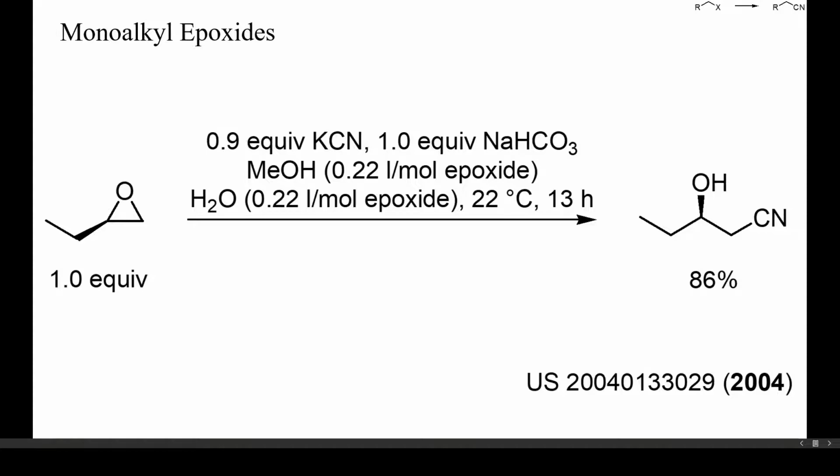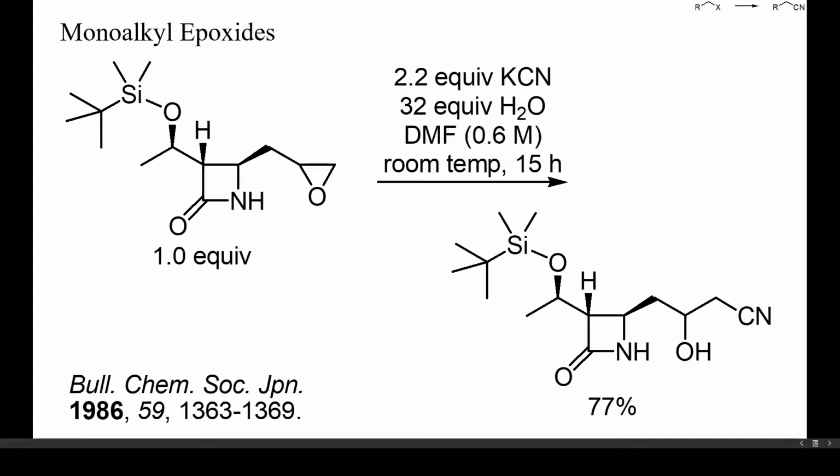If no buffer is used, the reaction mixture will turn strongly alkaline, which can cause dehydration or hydrolysis of the product. If an alcohol was used as a solvent, ethers from the solvent and the epoxide may be formed. Better results can be achieved with a buffer, such as sodium bicarbonate, as shown here. If the starting epoxide is sufficiently soluble, aqueous or protic solvents can be used for these reactions.